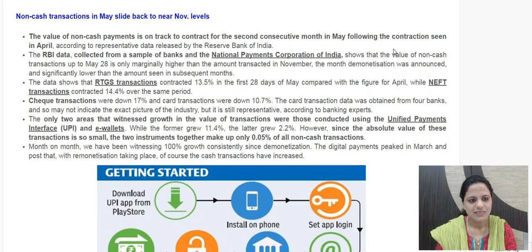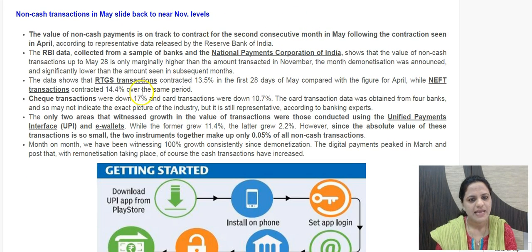Then the next news item is non-cash transactions in May slide back to near November levels. This is regarding the data coming from RBI. Through a sample of banks, and NPCI, National Payments Corporation of India, this data has been provided, from which it is clearly evident that for the second consecutive month after April 2017, in May 2017, we are seeing non-cash transactions have reduced. So the value of non-cash transactions has gone very low. Post demonetization, digitization had taken a spur, but now it is falling down again. This is clearly evident from the data.